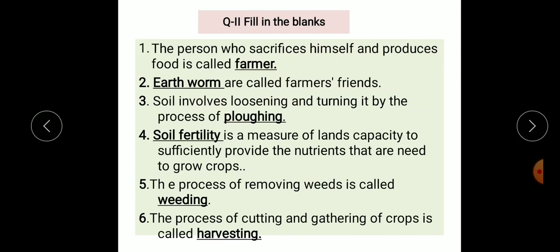Fourth, soil fertility is a measure of the land's capacity to sufficiently provide the nutrients that are needed to grow crops. Fifth, the process of removing weeds is called weeding. Sixth, the process of cutting and gathering of crops is called harvesting.